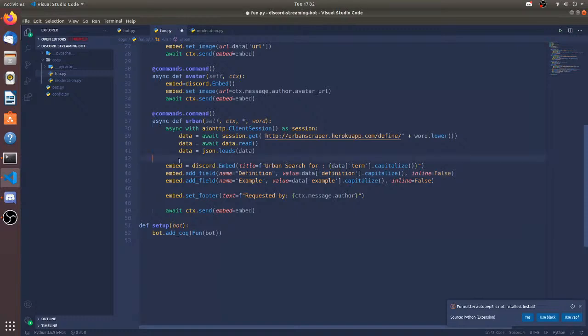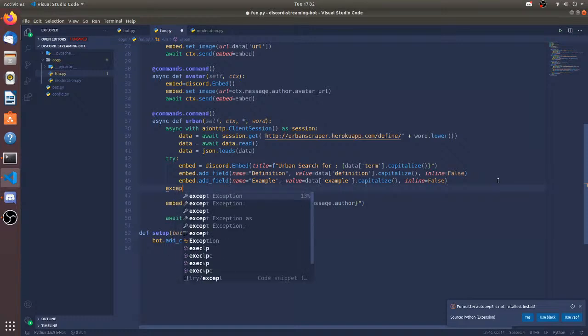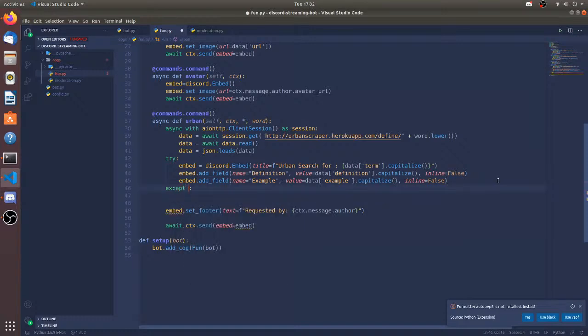Let's try this. except KeyError: await ctx.send, "Term not found", word.capitalize, term not found.